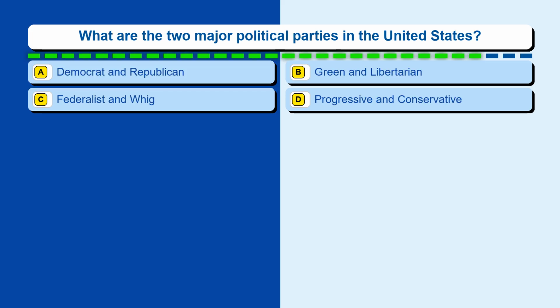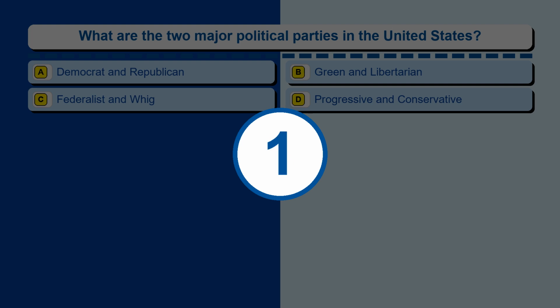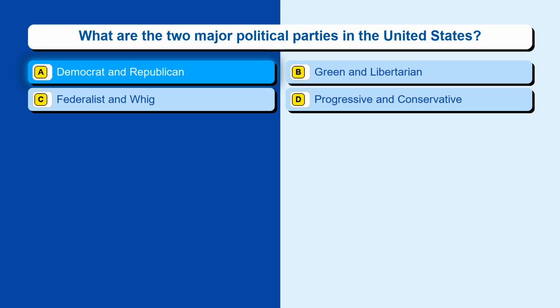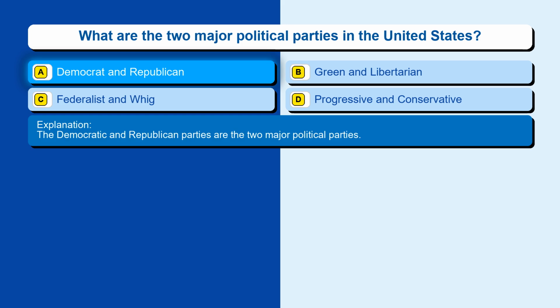Question 144. What are the 2 major political parties in the United States? Option A, Democrat and Republican. Option B, Green and Libertarian. Option C, Federalist and Whig. Option D, Progressive and Conservative. The correct answer is option A, Democrat and Republican. The Democratic and Republican parties are the 2 major political parties.